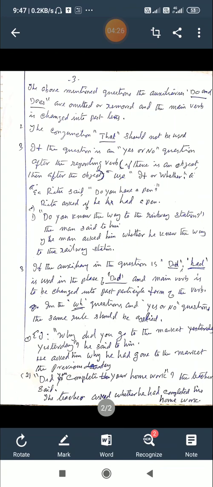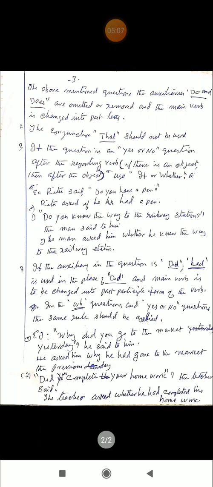If the auxiliary in the question is did, that is to be changed into had. So we use had in the place of did. And the main verb is to be changed into the past participle form of the verb. Very important. If the auxiliary is did in the question sentence or interrogative sentence, it is changed into had, and the main verb is changed into past participle, because the question is in the past tense. Past tense in the direct speech is changed into past perfect tense. That is why did is changed into had.